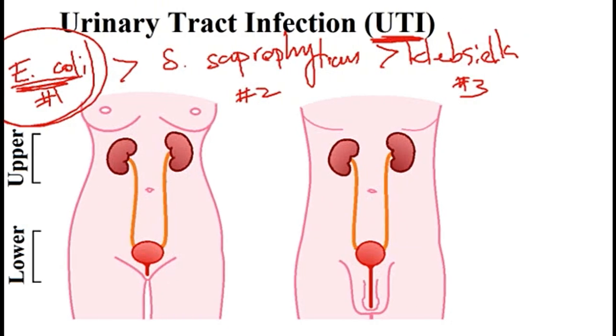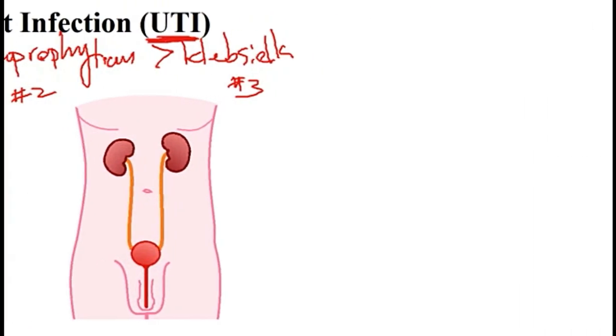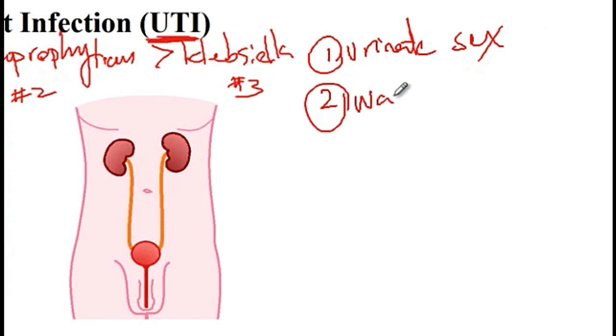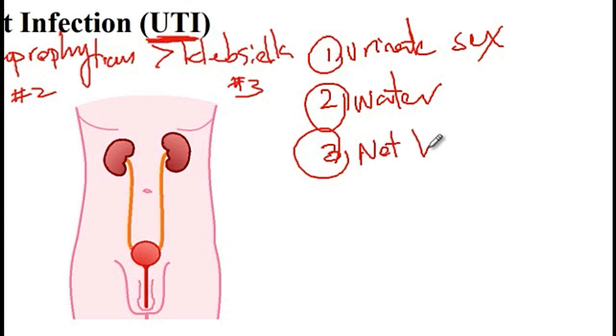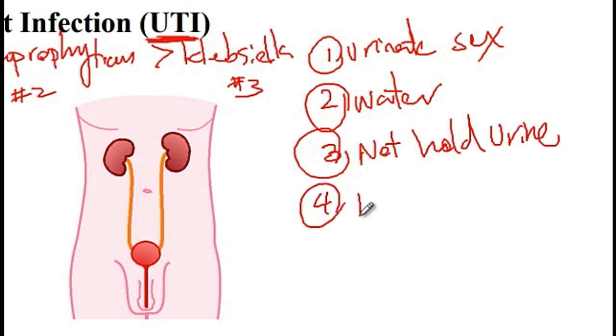So here I have provided some tips on how to prevent the urinary tract infection in females. 1. Urinate after sex. 2. Drink plenty of water to enhance frequent urination. 3. Do not hold urine for too long. 4. Avoid hygiene sprays as well as condoms that have spermicides, and the reason for that is that they can disturb the normal microbial flora and thus enhance the urinary tract infections.